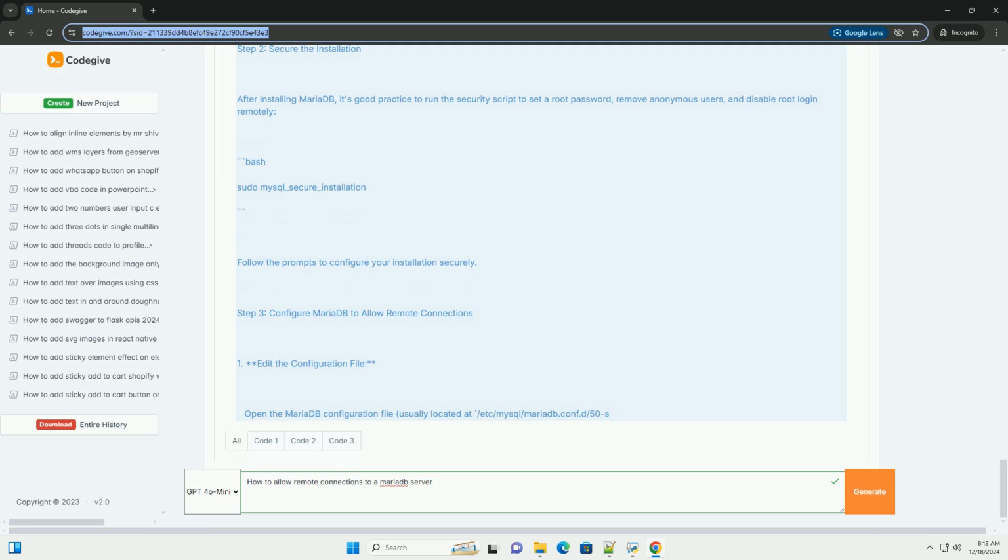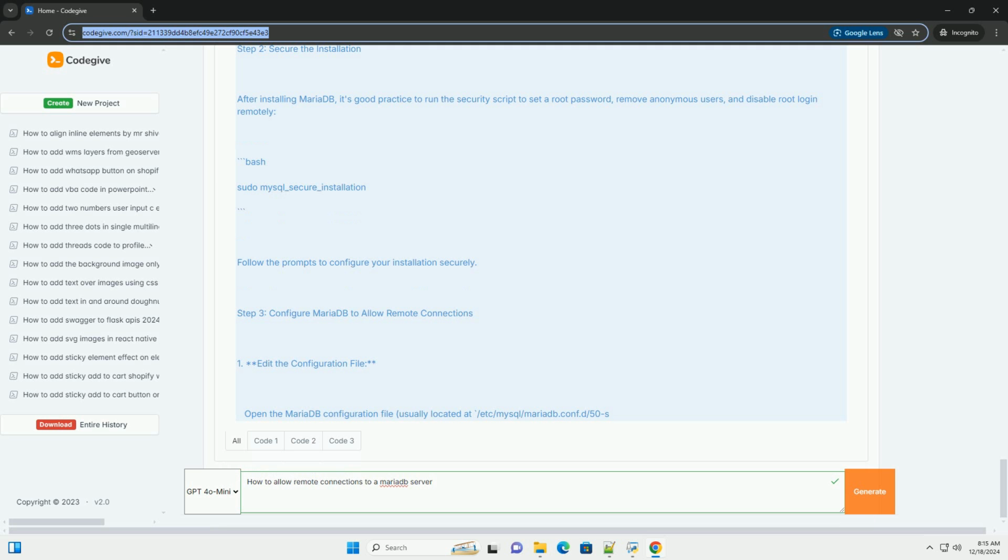Enabling remote connections to a MariaDB server involves configuring both the database server and the firewall settings on the server. Below is a step-by-step tutorial to help you achieve this. Step 1. Install MariaDB. If you haven't already installed MariaDB, you can do so using the package manager for your operating system. For example, on Ubuntu, you would run bash sudo apt update, sudo apt install mariadb-server.